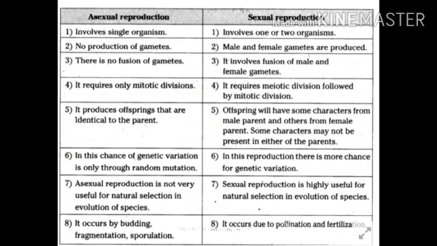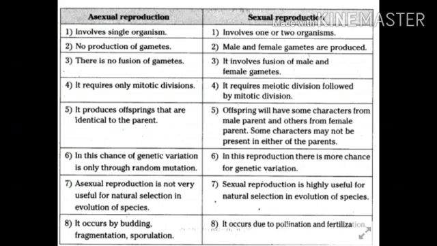In asexual reproduction, there is no fusion of gametes, and in sexual reproduction, the male and the female gametes which are produced fuse during fertilization and lead to the formation of a diploid zygote. Asexual reproduction requires only mitotic divisions, but sexual reproduction requires both mitotic and meiotic division. Meiotic division takes place only in the reproductive cells and leads to the reduction of the chromosomes.